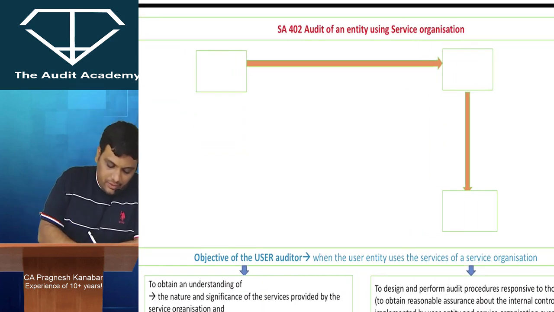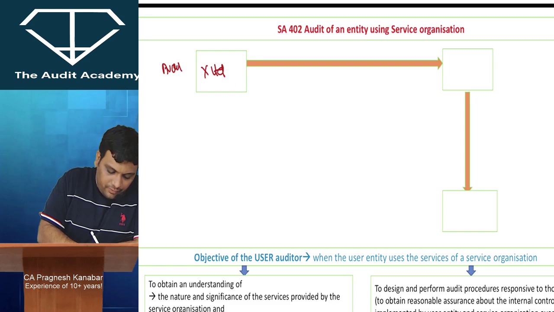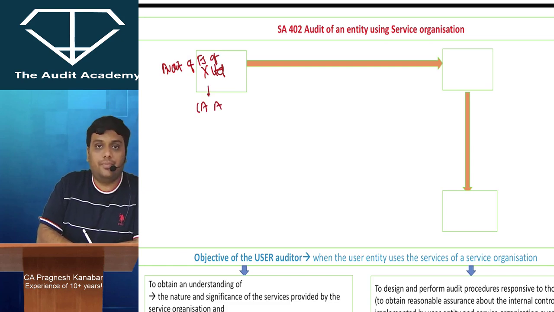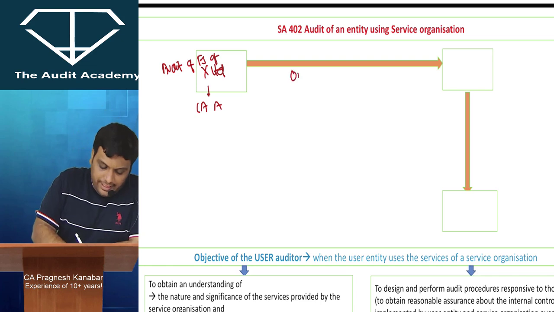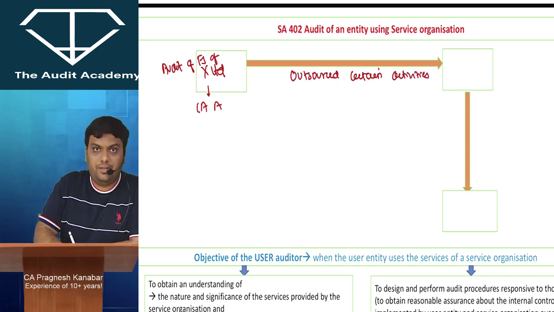Let us say that you are conducting the audit of financial statements of X Limited, and let us say you are CA. Now, when you tried obtaining an understanding of X Limited, you came to know that X Limited has outsourced certain activities to Y Limited.